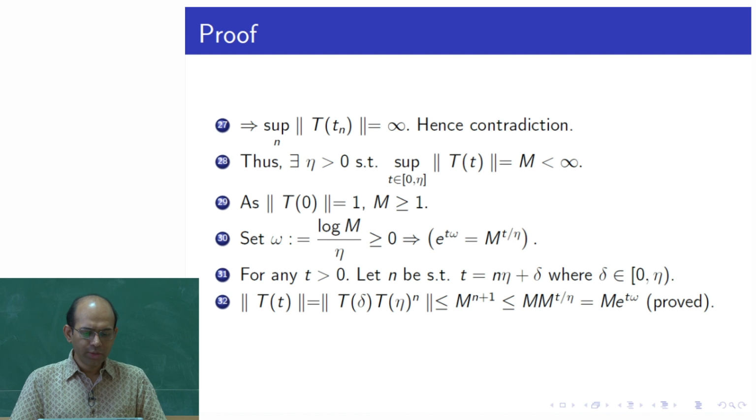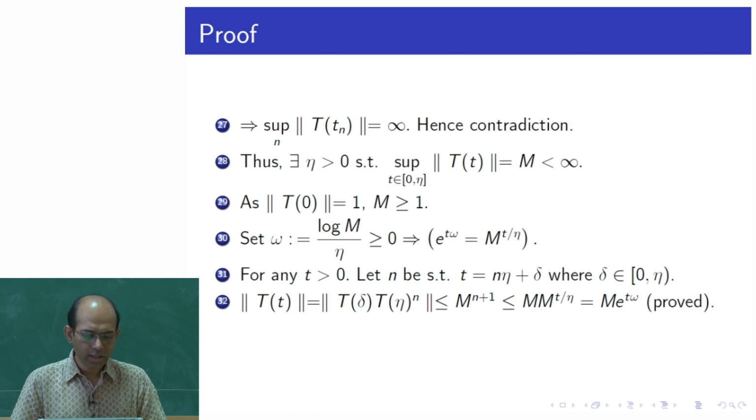So, now the norm of T of t you should consider for this general t. This small t can be written as n eta plus delta. So, capital T of n eta plus delta is capital T of n eta composed with capital T of delta. But capital T of n times eta can be written as capital T of eta composed n times, and there again we use the semigroup property. So, you get T of eta to the power of n.